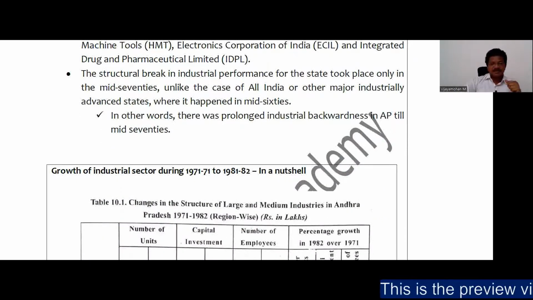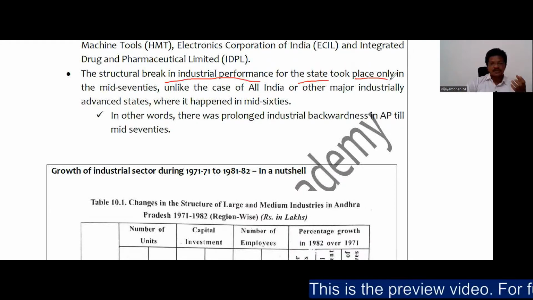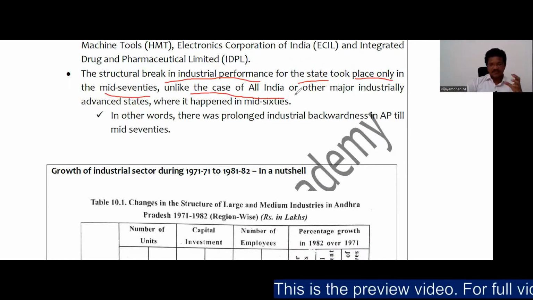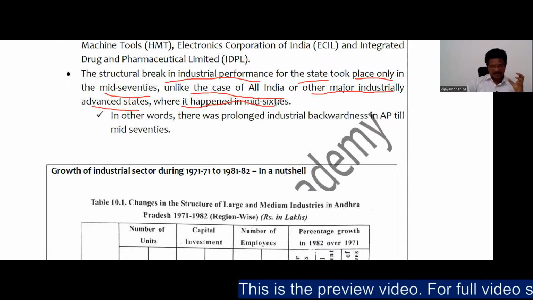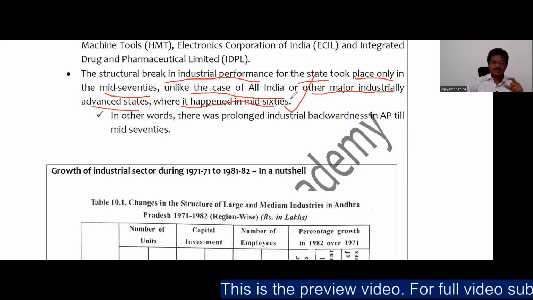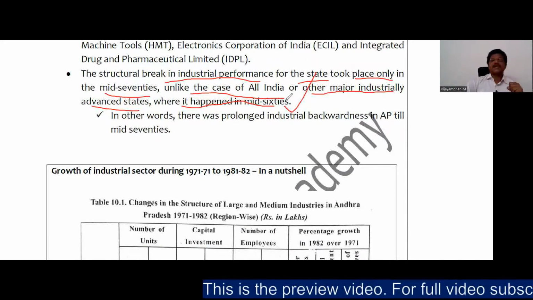There is a structural break as we have seen, but however, the structural break in industrial performance for the state took place only in the mid-70s, unlike in the case of All India or other major industrial advanced states, where it happened in the mid-60s. So here also there is a lag.